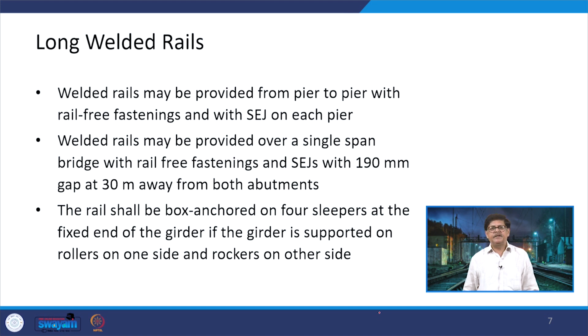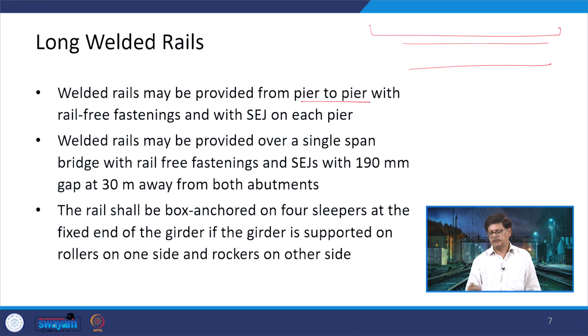Now, these welded rails may be provided from pier to pier with rail free fastenings and with SEJ on each pier. So, you are having a big bridge in this form, and it is being supported.